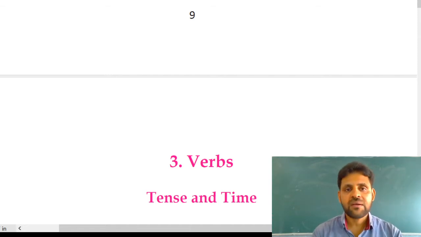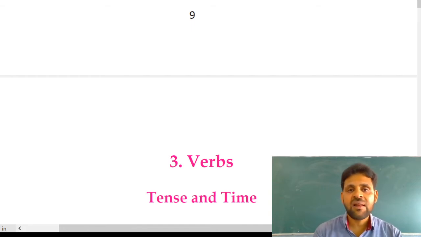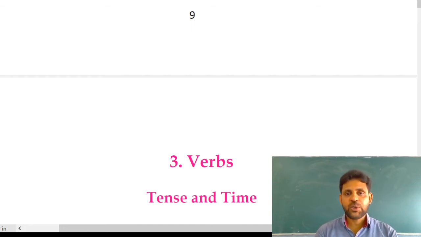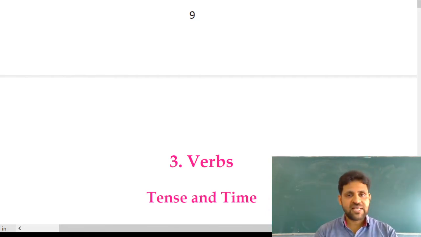He will speak English well. See, by adding the word will, we can make a sentence into future tense. I hope you have understood the major three kinds of tenses. They are present, past, and future.